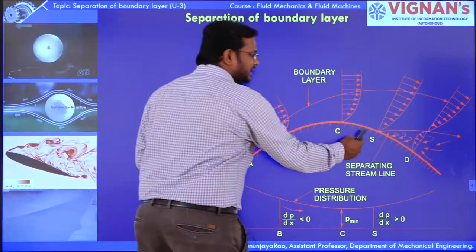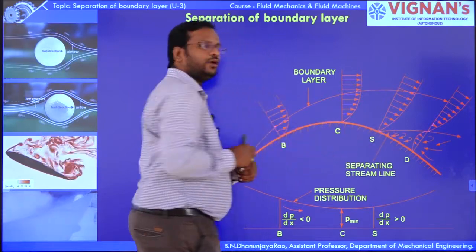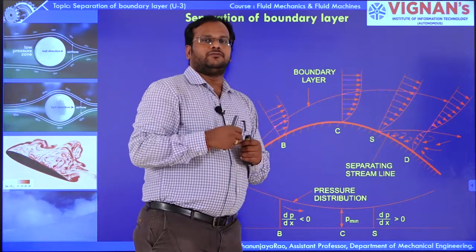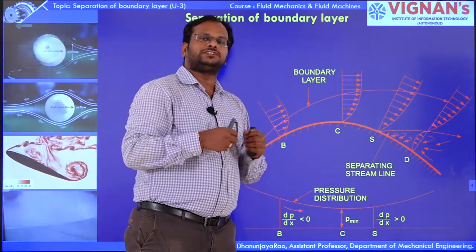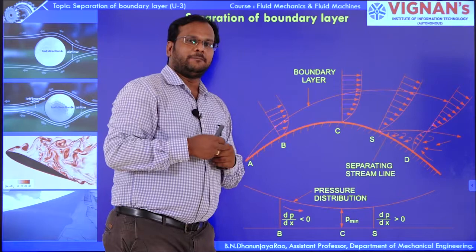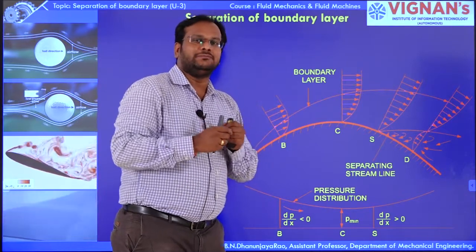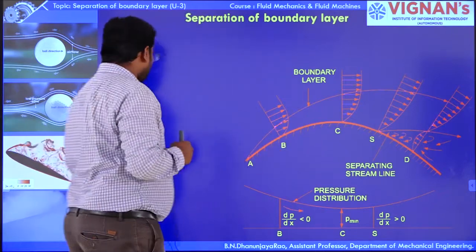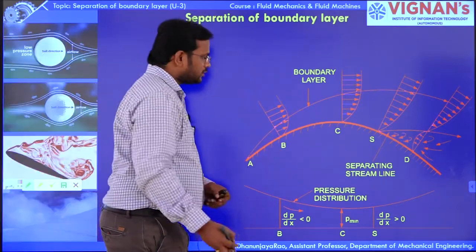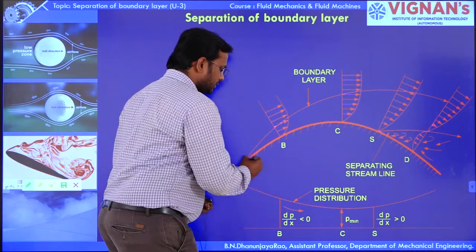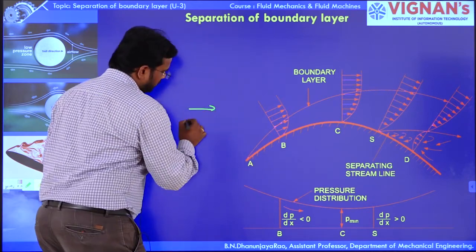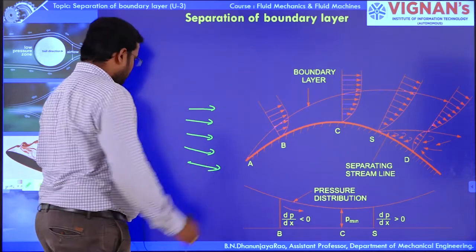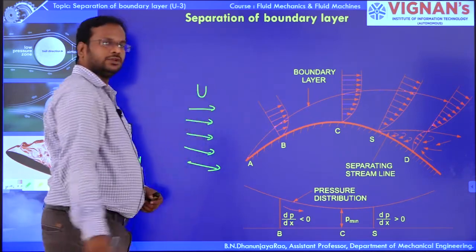Point S is nothing but a point of separation. You can call it the verge of separation. The verge of separation is nothing but a point at which we can observe an immediate change. Here you can observe there is a flow in this direction, with free stream velocity u.